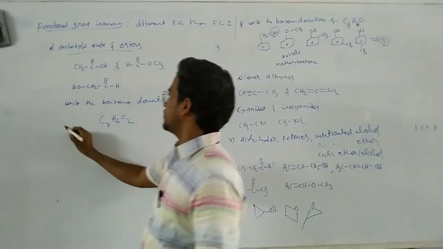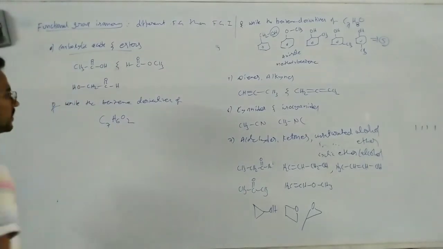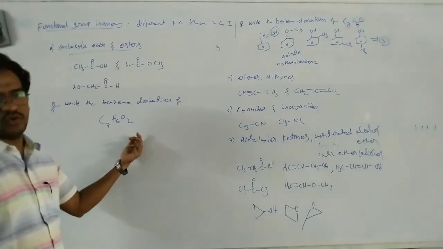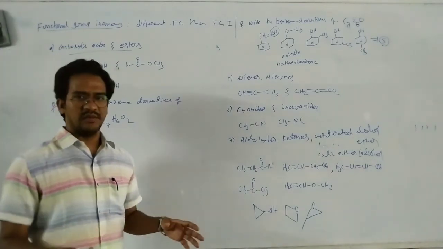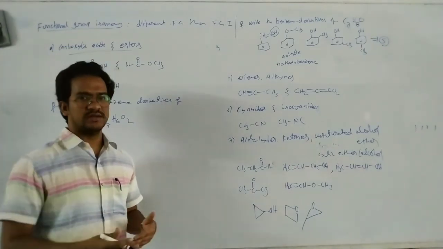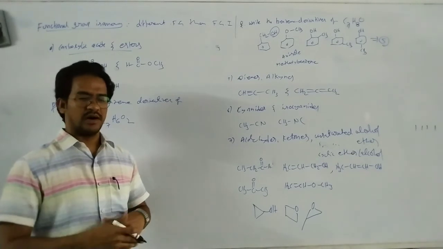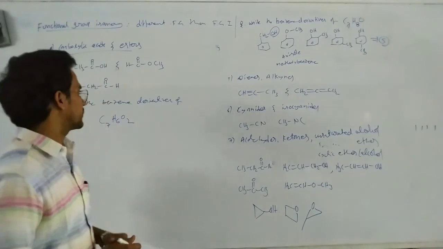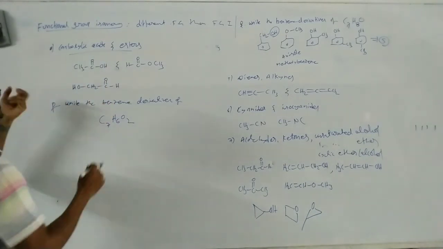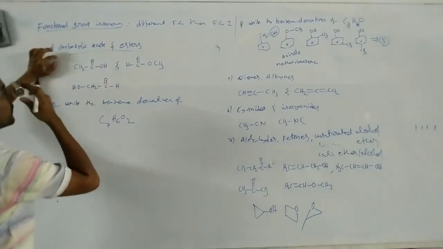Okay, write the benzene derivatives of C7H6O2. That's it. Whatever work I am giving here, you should write on a paper or in your class notes and send to my WhatsApp number. Okay, that's it. Next, carboxylic acids and esters.